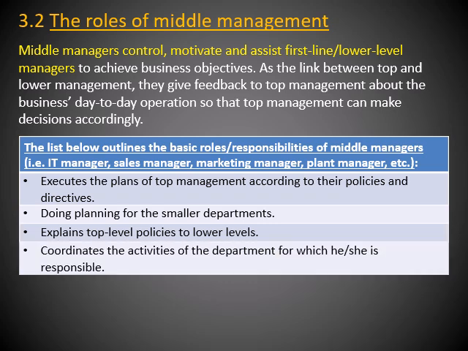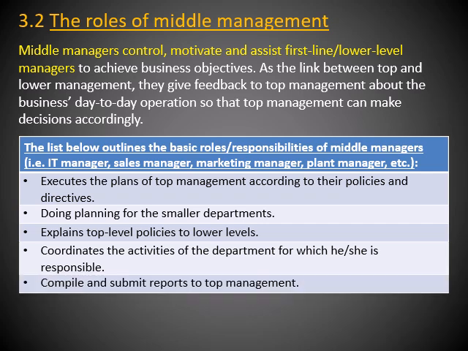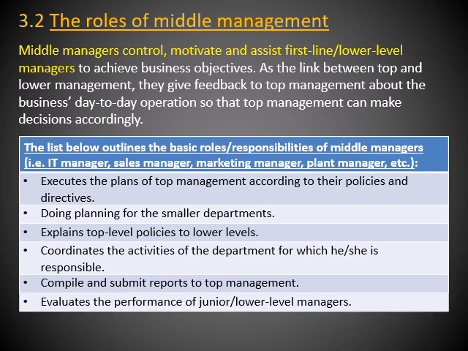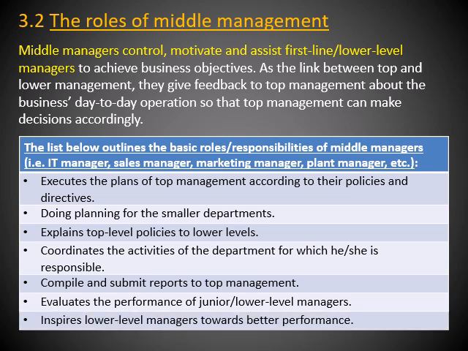They also coordinate the activities of the specific department that they are responsible for. They compile and submit the reports to top management. They evaluate the performance of junior or lower level managers. These are all examples of roles and responsibilities. And lastly, they inspire lower level managers towards better performance.